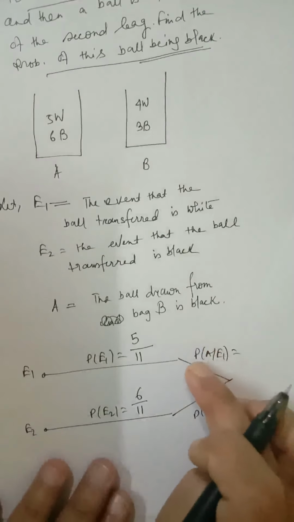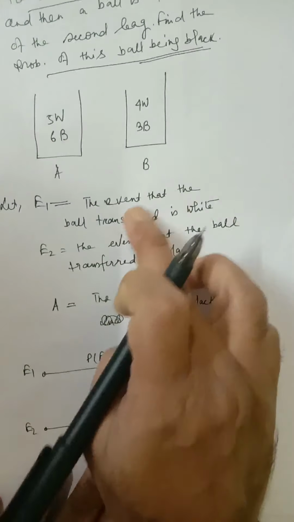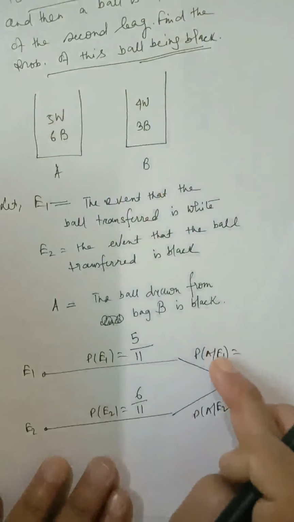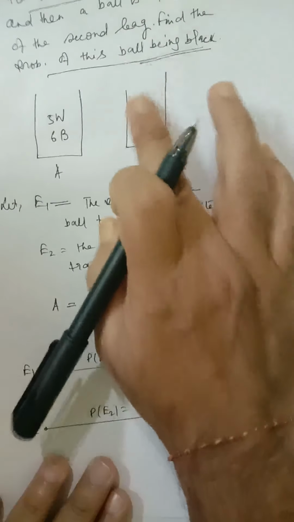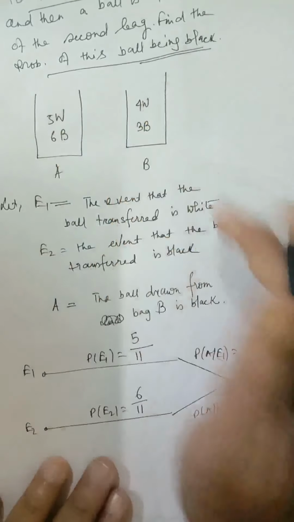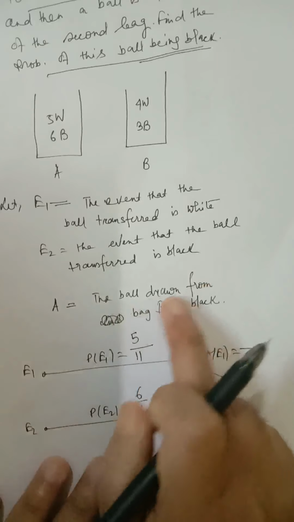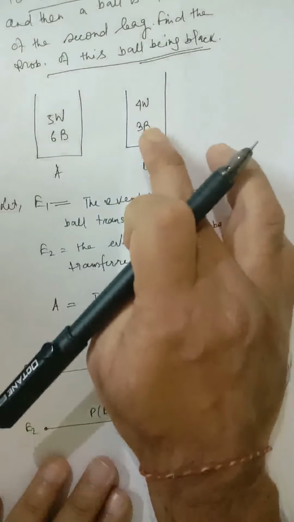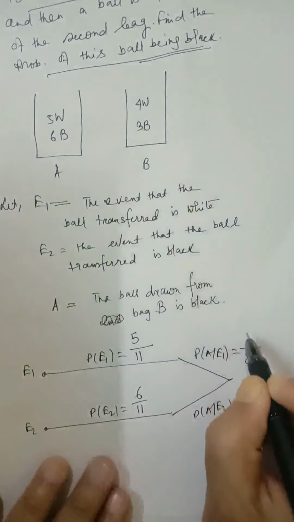Now P(A/E1). E1 means the ball transferred is white. After transferring the white ball, the number of white balls will be 5, and the total number of balls will be 8. A is that the ball drawn is black. If we transfer one white ball, the number of balls will be 5 plus 3, 8, and it will be black in color. The probability is 3 by 8.